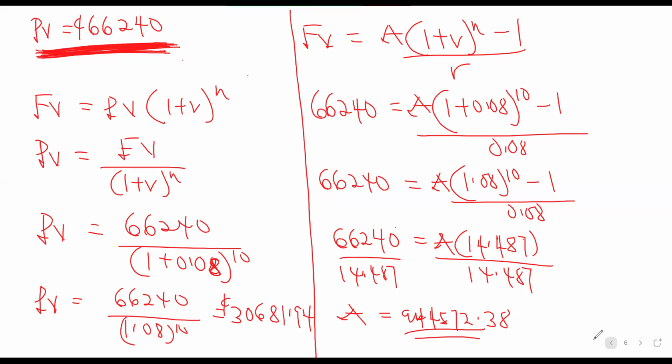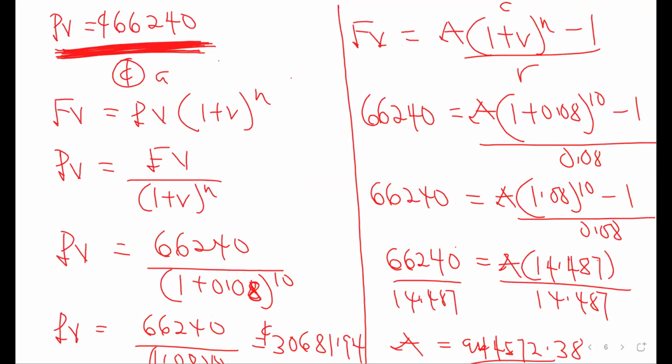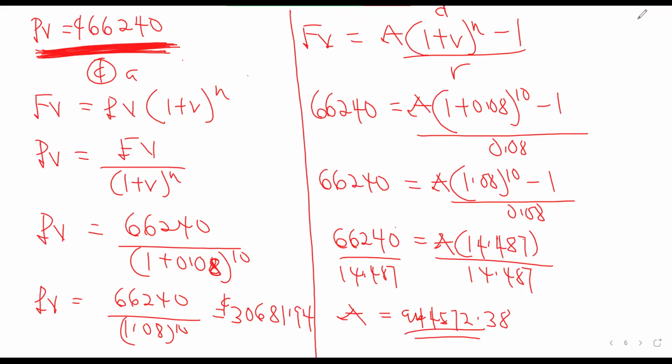You can differentiate by using question 2DA and 2DB so that when you are looking at the worksheet, you can know the difference. This is question 3, DB.